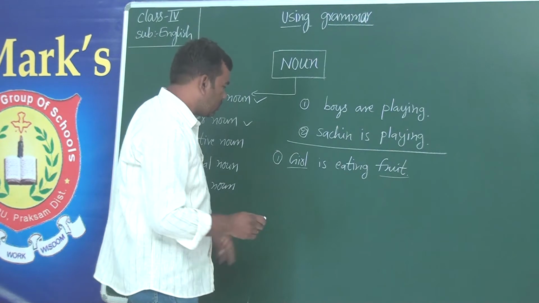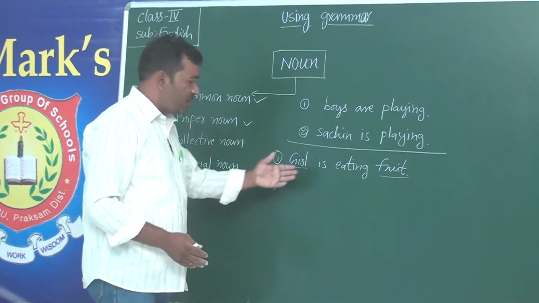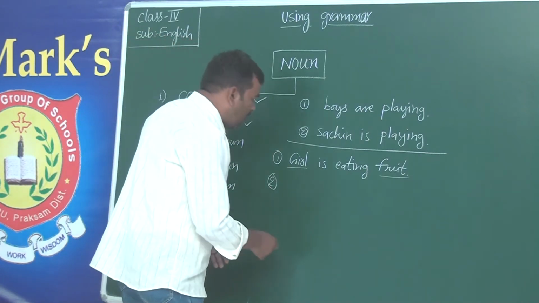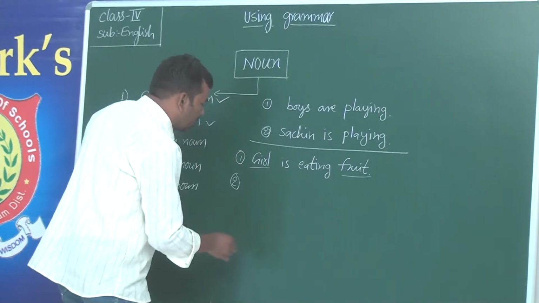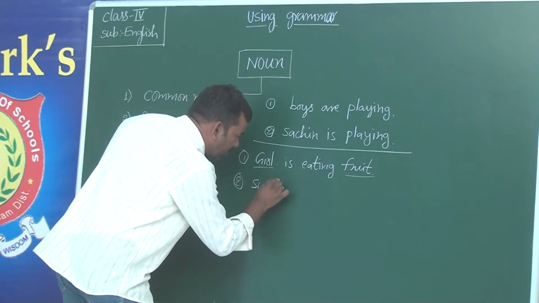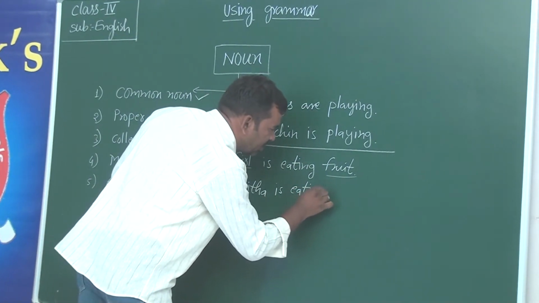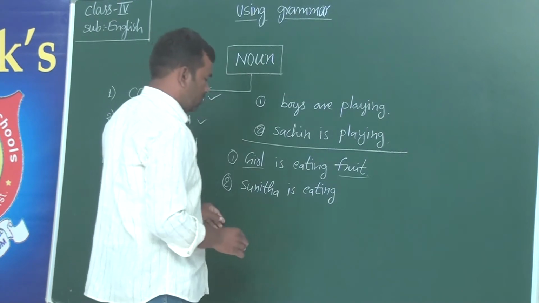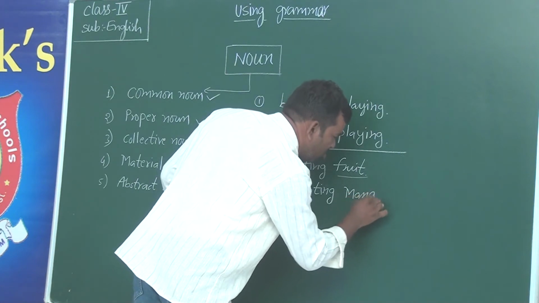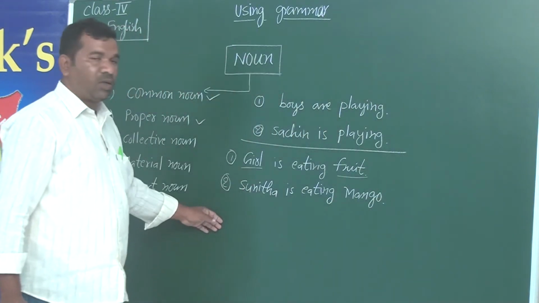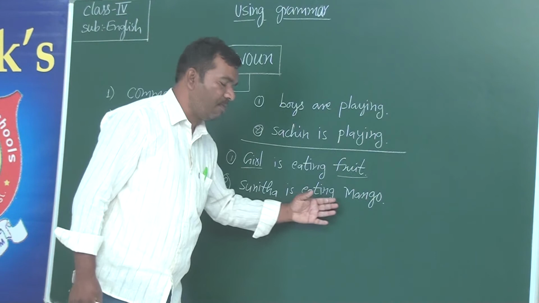Okay, so that is it. And if we rewrite the same sentence in a different way, okay? What changes will we make here? We just name them. Okay, girl, just take girl. Sunita is eating mango. Okay. Now you see that here we have written that Sunita is eating mango.